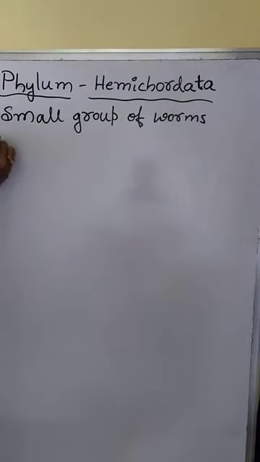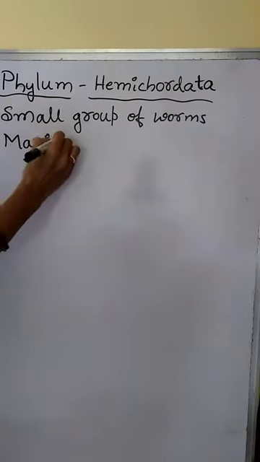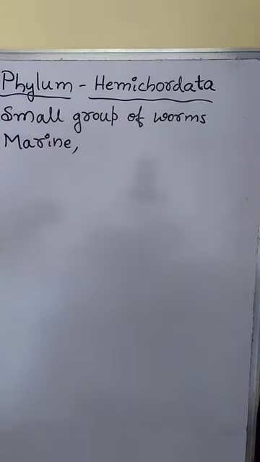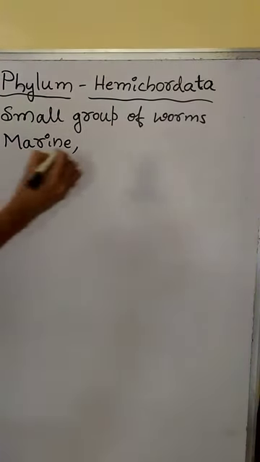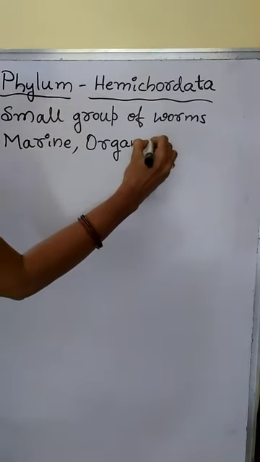The worms which belong to phylum Hemichordata are marine. They are marine worms, present in marine water, that is salt water, sea water or ocean water. They show organ system level of organization.